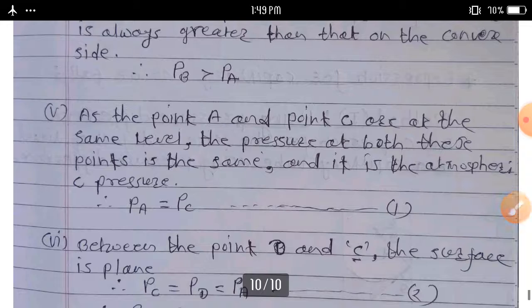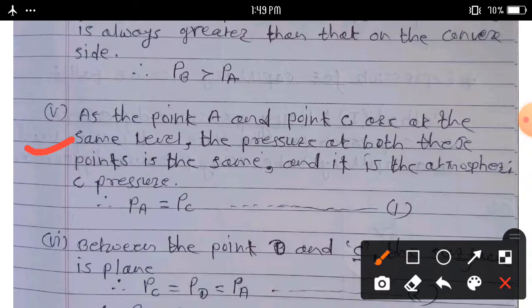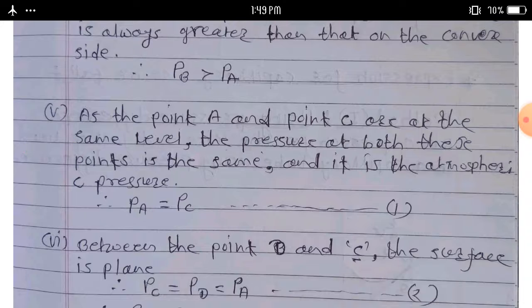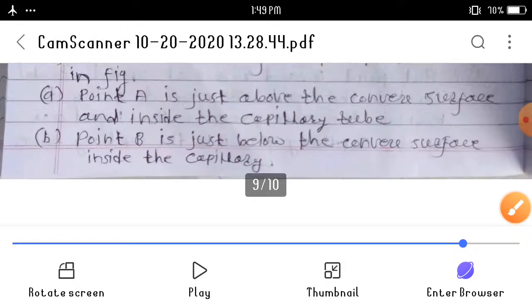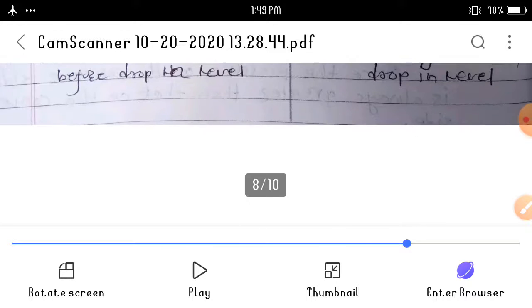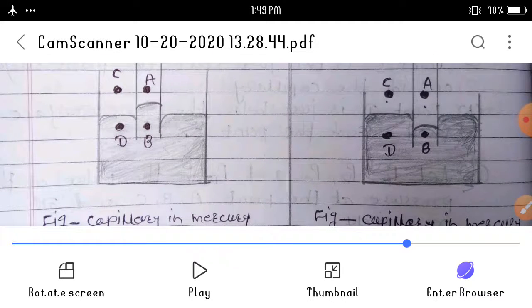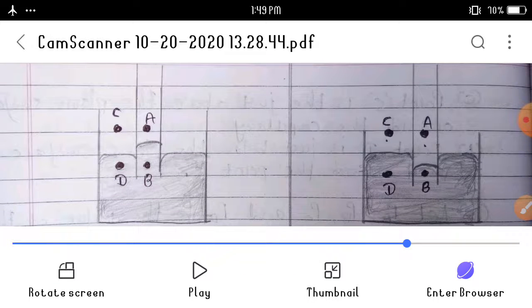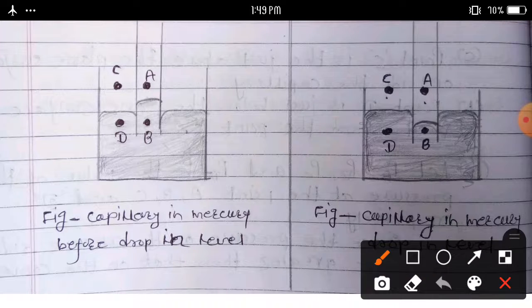As point A and point C are at the same level, as we can see in this diagram, the pressure at both points is the same, and it is the atmospheric pressure.